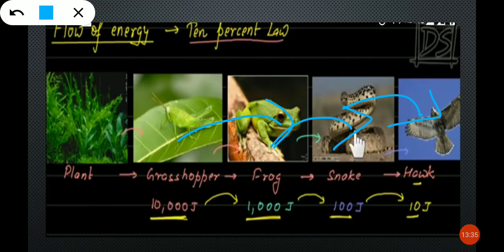Only 10%. Grasshopper to frog, only 10% energy is going. From frog to snake, how much energy is transferring? 10%. Again from here to here, 10%. So that is the reason this law is called the 10% law.